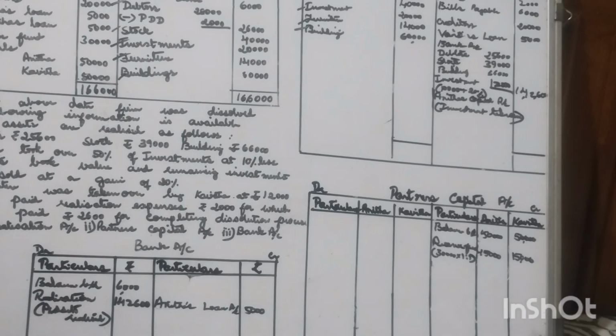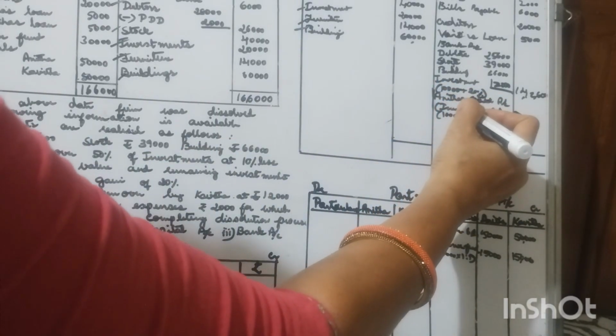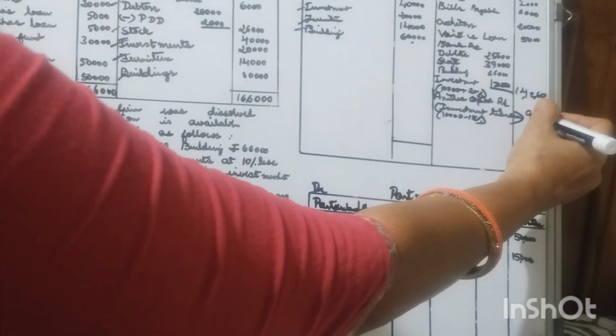If any assets are taken over, then the partner's capital account must be credited to realization account, and inside the bracket, assets taken over must be mentioned. Here, 50% of the investment, less 10%. So 10,000, 50% of the investment, minus 10%, that will be 9,000.